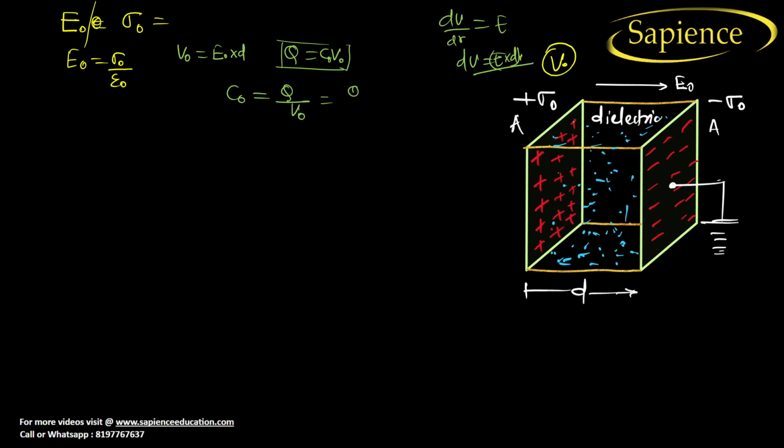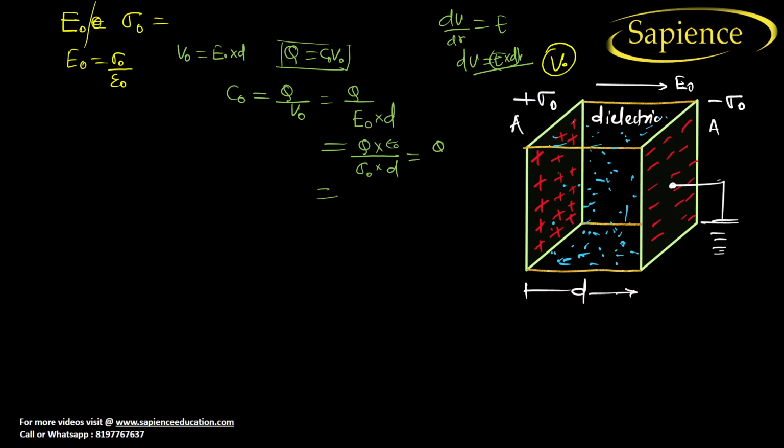V naught is equal to E naught into d. Now what is E naught? It is sigma naught by epsilon naught, divided by d. And sigma naught is charge by area.